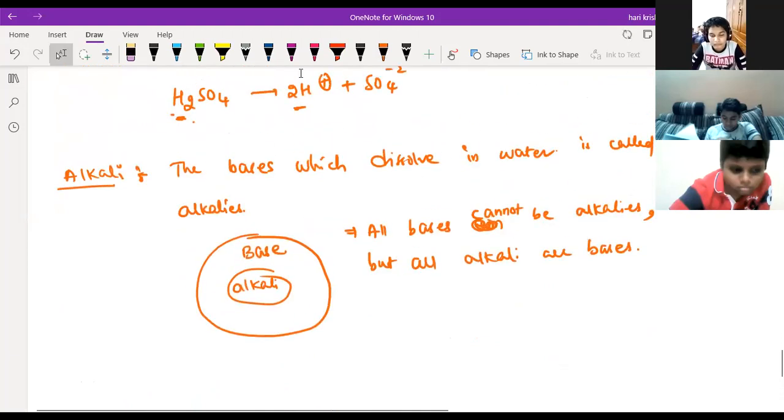Everyone understand the alkalis? If you have any doubts on the alkali, you can raise your hands. Not for other things.